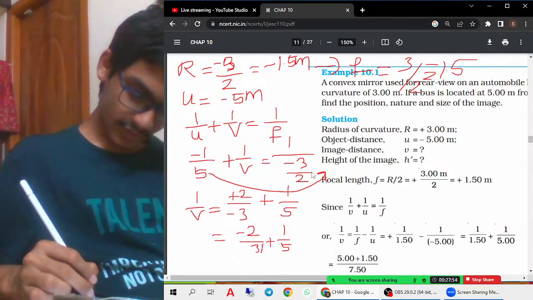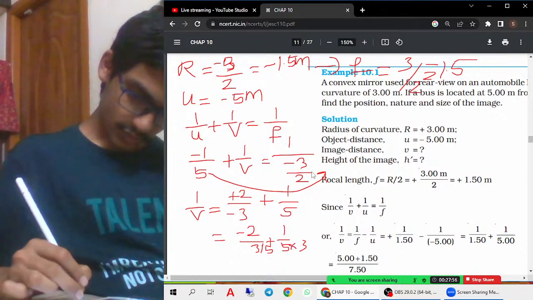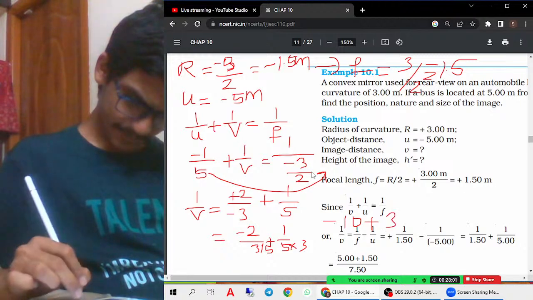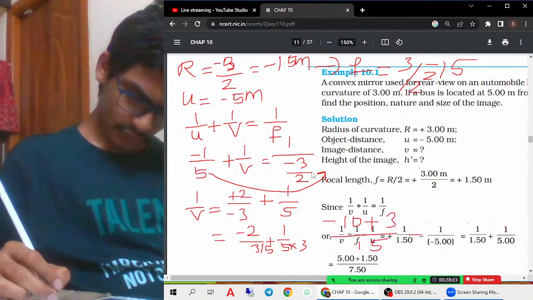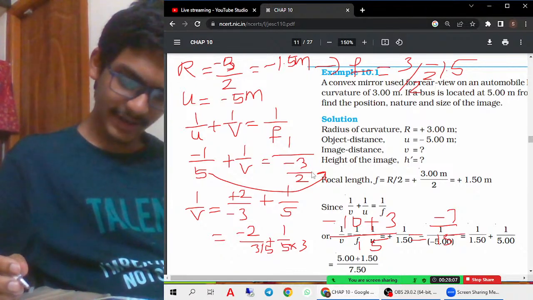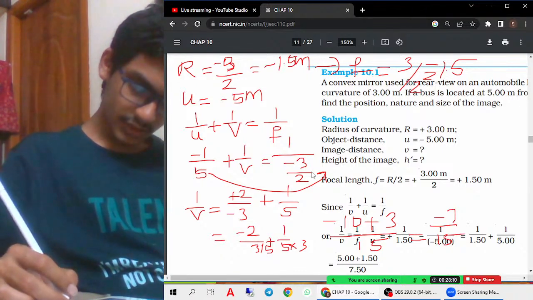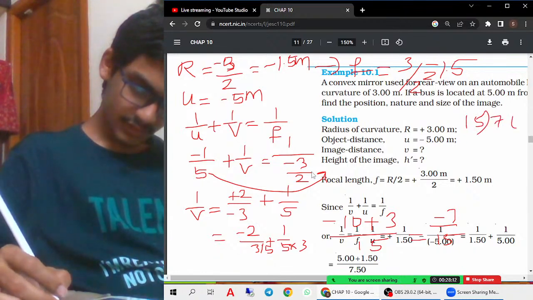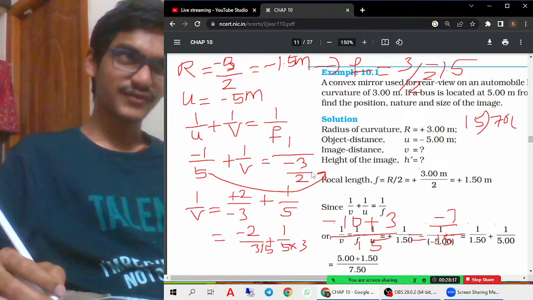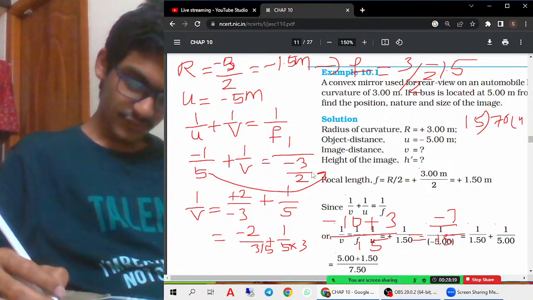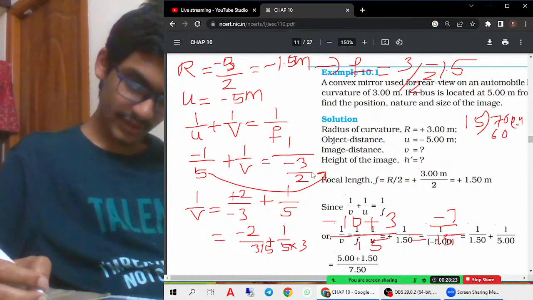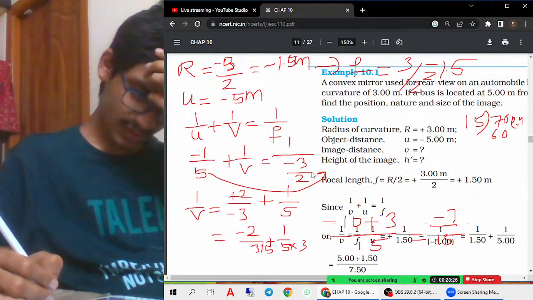LCM is 15. So into 5 you have to multiply by 3. So minus 10 plus 3 by 15 equals minus 7 by 15. We'll get minus 7 by 15. You do the division: 15 then 7, 70, then 15 5s are 75, 15 4s are 60. So 0.4 you'll get. No, how will 0.4 come?